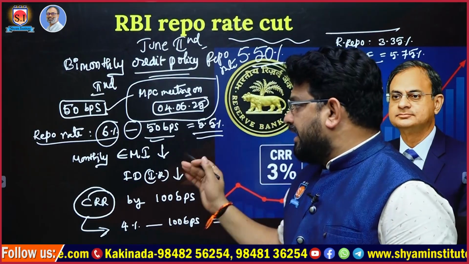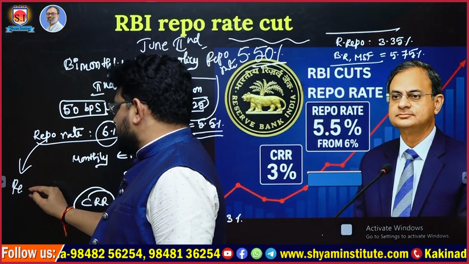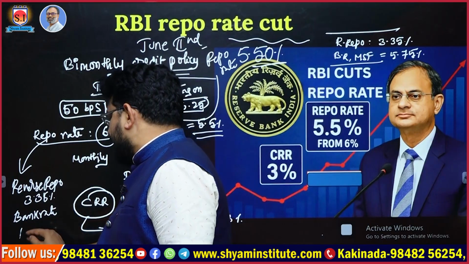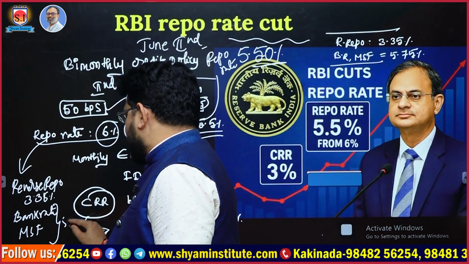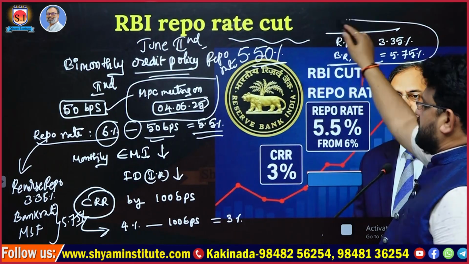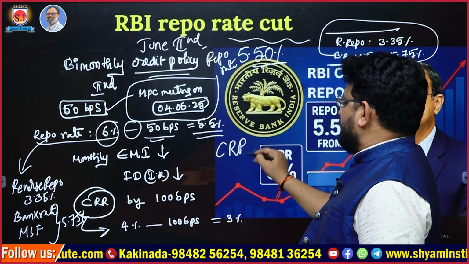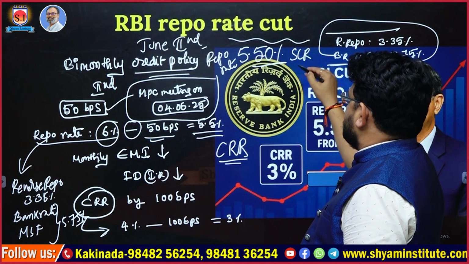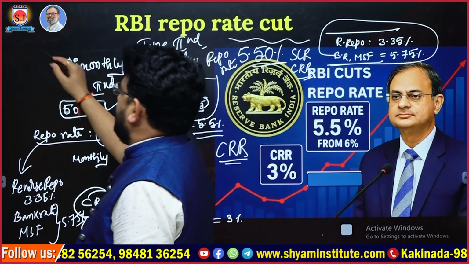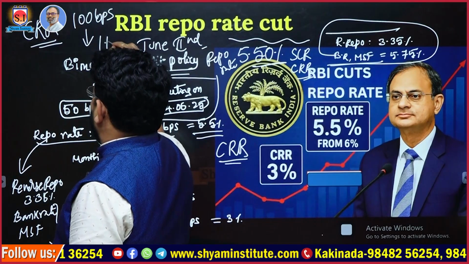The other rates, if you observe, are not changed while the repo rate is at 5.5%. Reverse repo stood at 3.35%. Bank rate and MSF stood at 5.75%. And the CRR, cash reserve ratio: SLR and CRR are reserve ratios. CRR was reduced by 100 basis points, which is nothing but 1%.